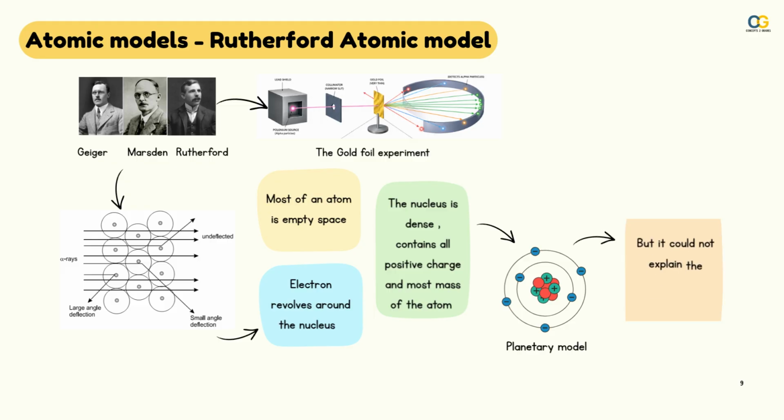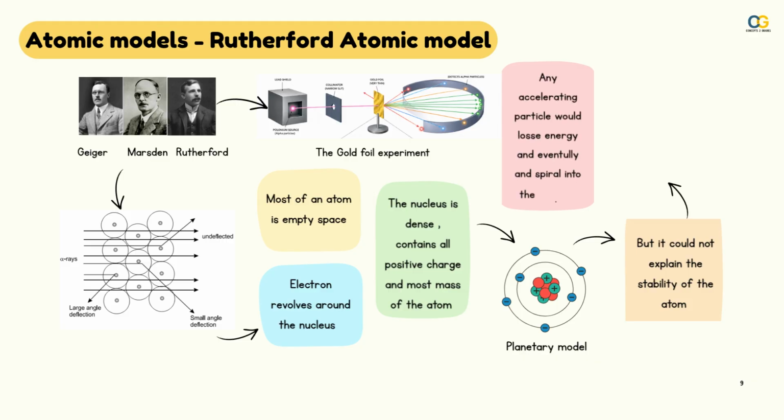But it could not explain the stability of the atom, as any particle moving in a circular path undergoes acceleration, as we have seen. This particle would lose energy eventually and spiral into the nucleus. Hence it failed to explain the stability of the atom.